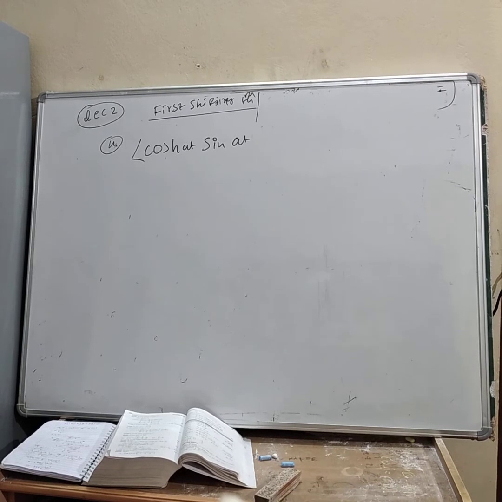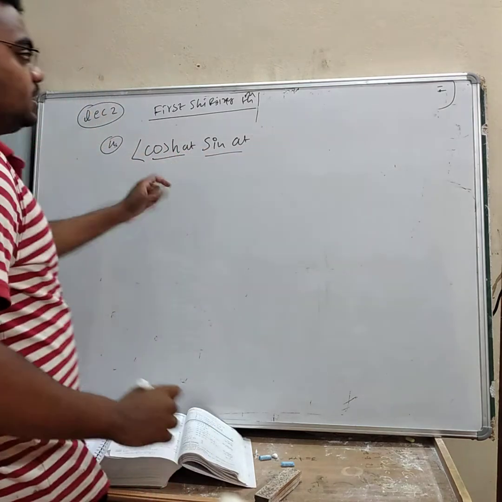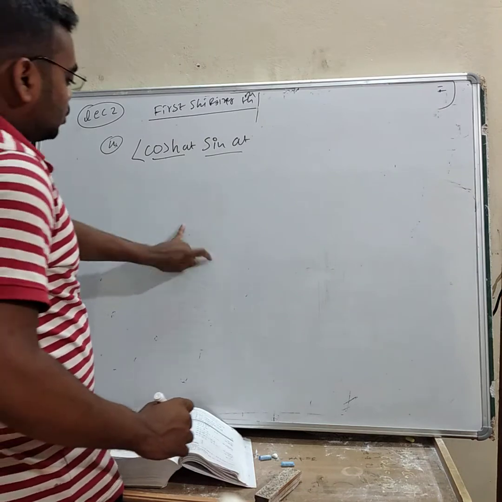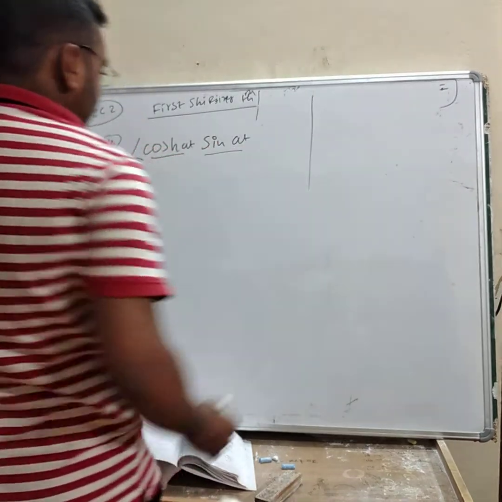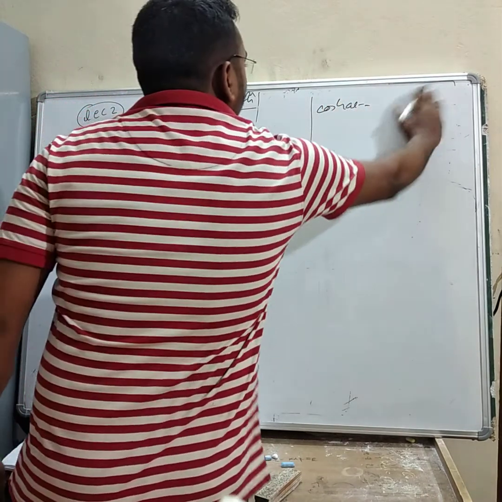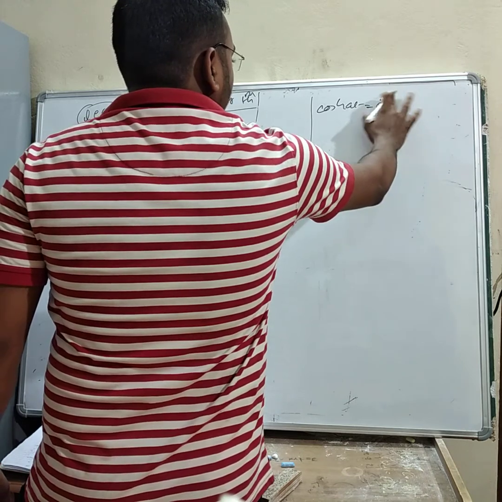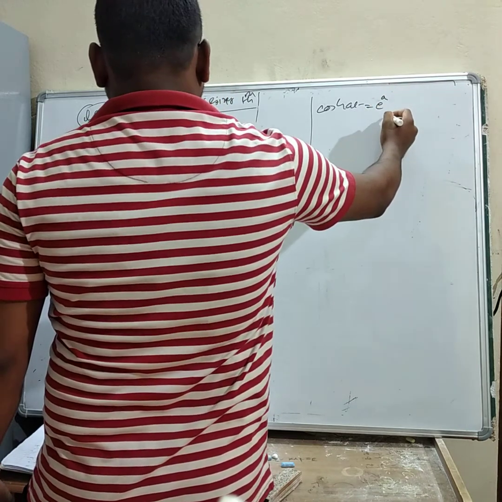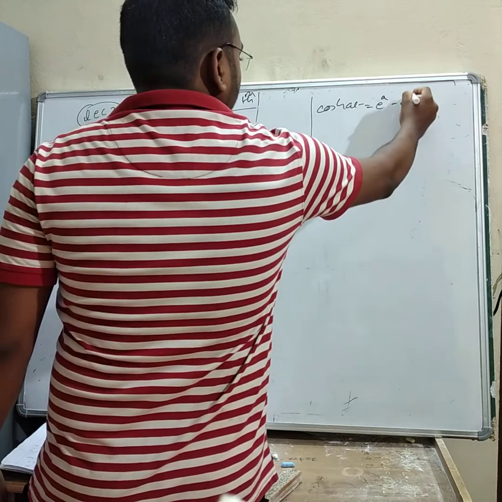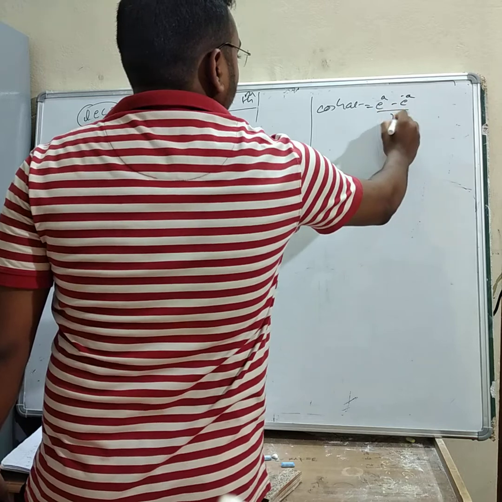Now see, this is the last question which I'll take for the Laplace solution of the first shifting theorem. There is cos hyperbolic, there is cos t and sin t. So it is a hyperbolic function. To solve this question, the complex form of this function is: cos hyperbolic at will be equal to e to the power at minus e to the power minus at divided by 2.